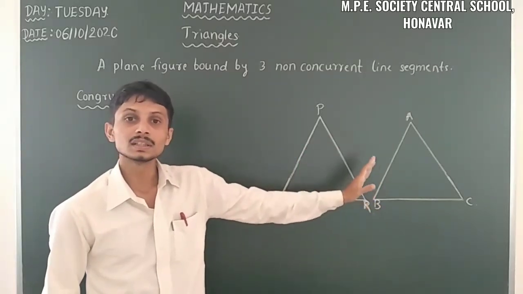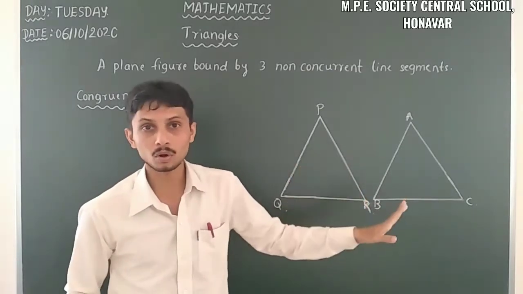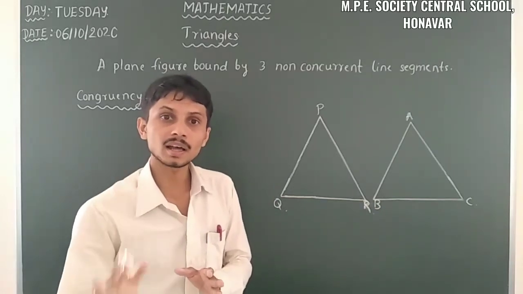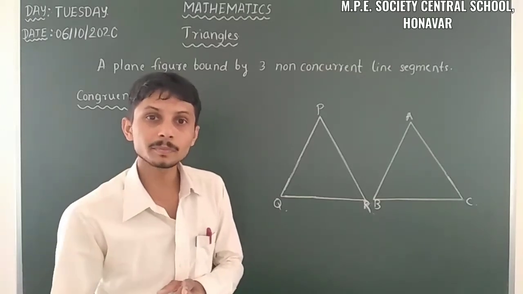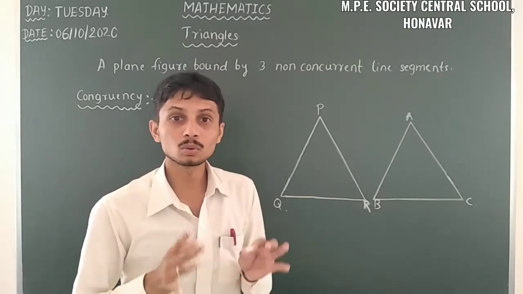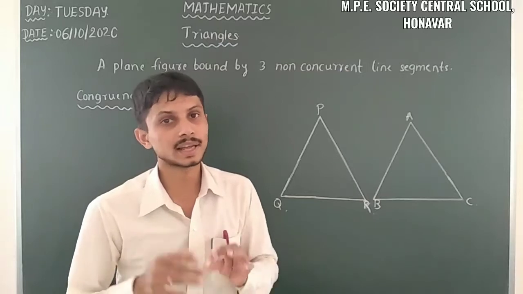So if two triangles or two shapes are congruent, their shape and size are equal. When the lengths and the measurements are equal, then only we call them congruent triangles or congruent squares, like that.